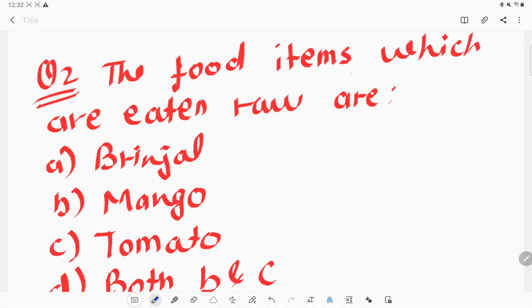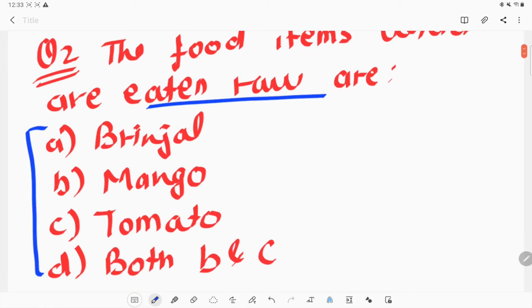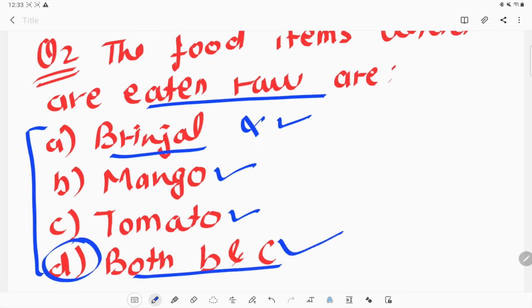Next question: the food items which are eaten raw are? Which of these food items can we eat raw? That means without cooking we can eat. Can we eat brinjal? No, we cannot. We require cooking to eat brinjal. But mango and tomato we can eat raw. So we can say that option D is the right option, where both B and C, that means mango and tomato, we can eat those items without cooking, or we can eat them raw.